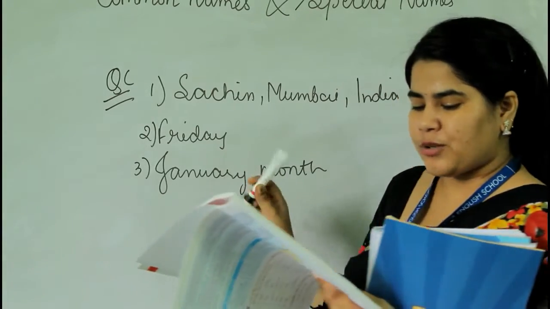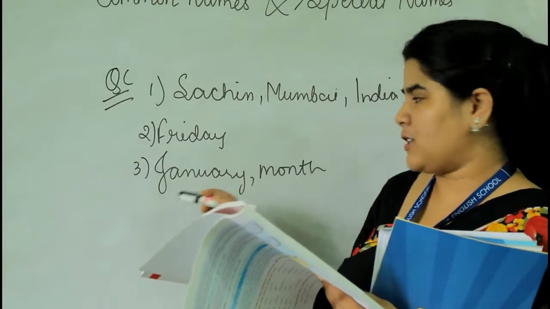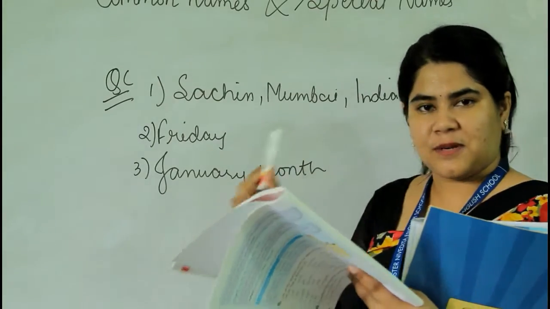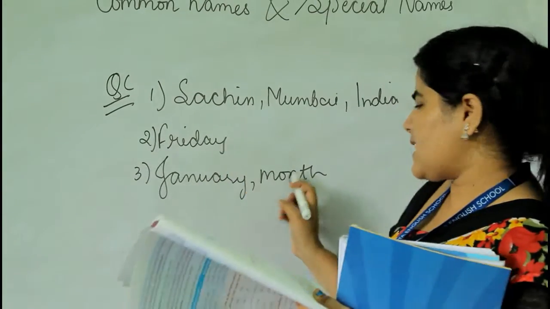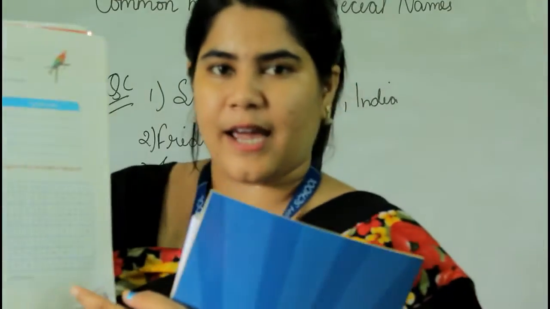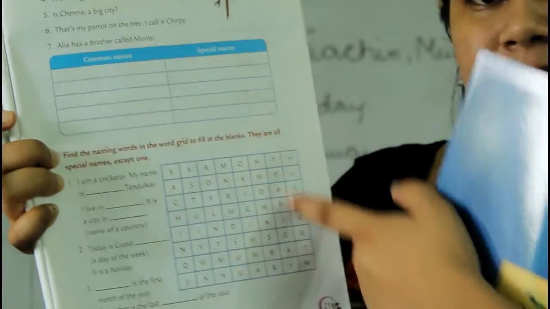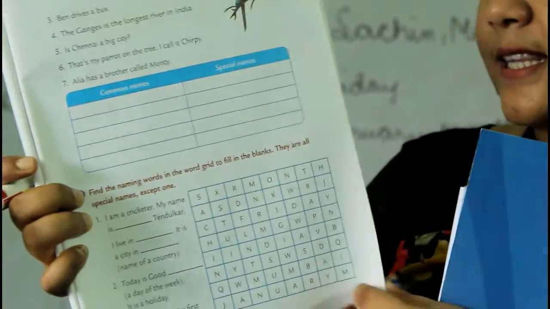Number 2, today is good dash, Friday. Number 3, dash is the first month of the year, that is, January is the first month of the year. December is the last month of the year. And you also have to find the words over here. Whatever answers you have written, you have to find similar words from the grid also. Find the words and you can make a circle. So in this way we have completed chapters 1, 2 and 3.